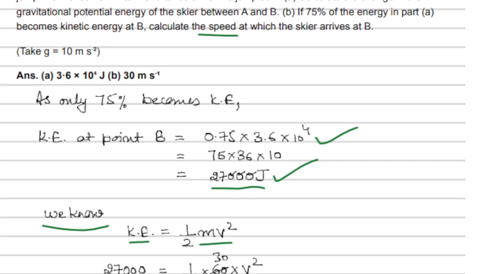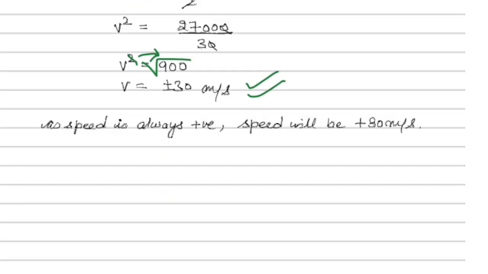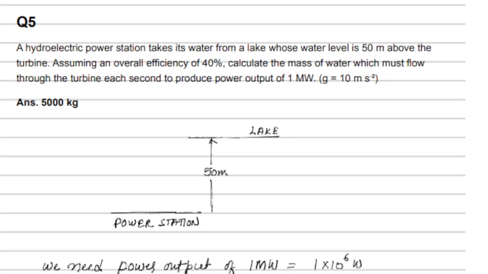We'll put the values and solve, and it will give us plus or minus 30 meters per second, because it will be the square root of this. If the square goes this way, then it will be 30 meters per second. We will report the positive value, as speed will be positive, 30 meters per second. Okay, let's go for the next question.